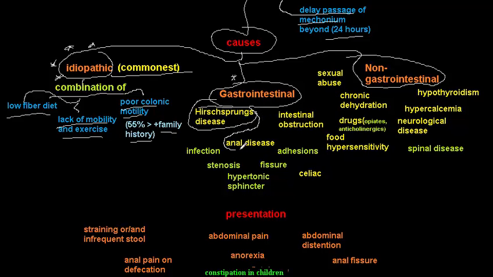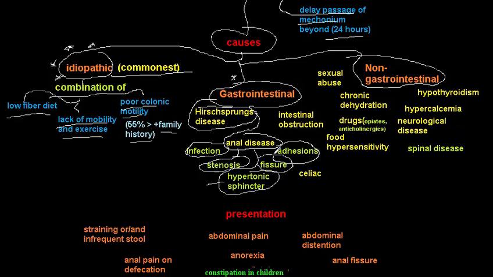Also, anal diseases, like infection of the anus, stenosis of the anus, or hypertonic sphincter due to congenital or neurological disease. Anal fissure is a cause of constipation, and it is sometimes a result of constipation. So the anal fissure causes constipation, and the constipation causes anal fissure.